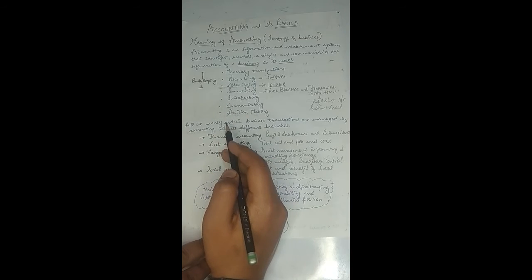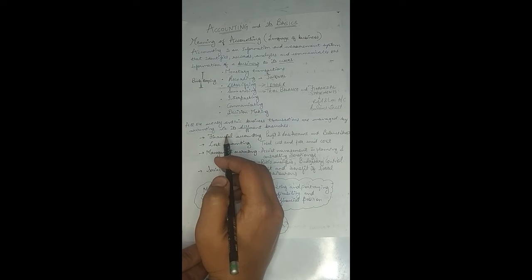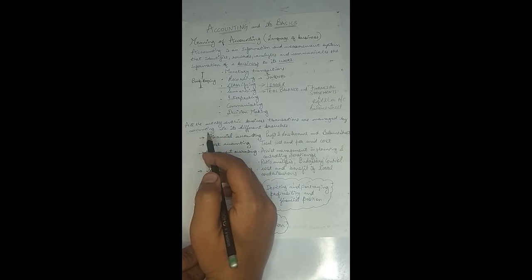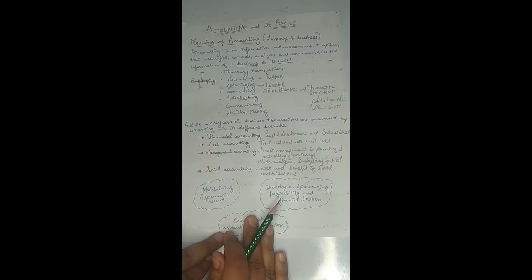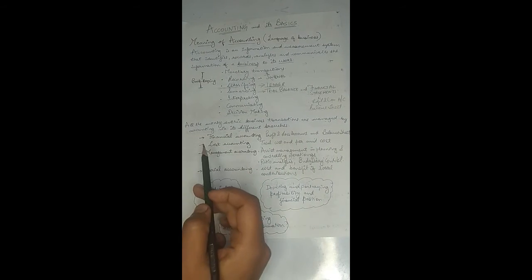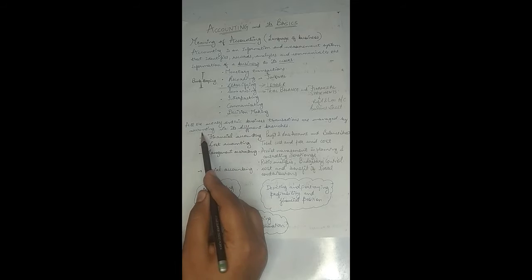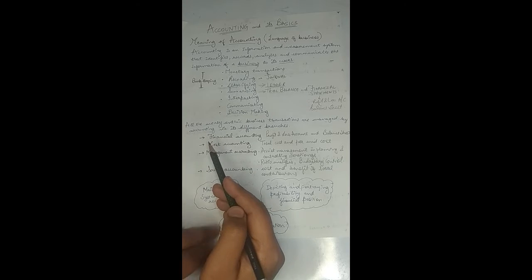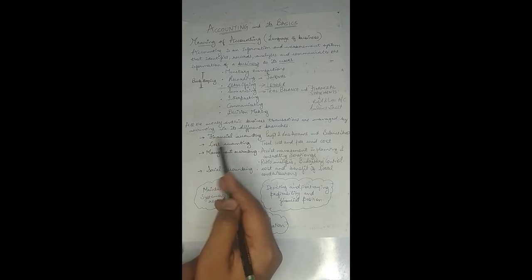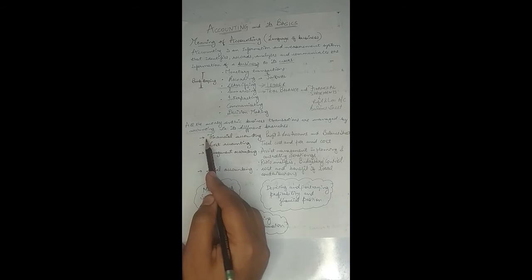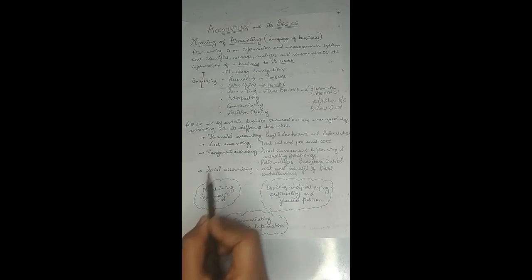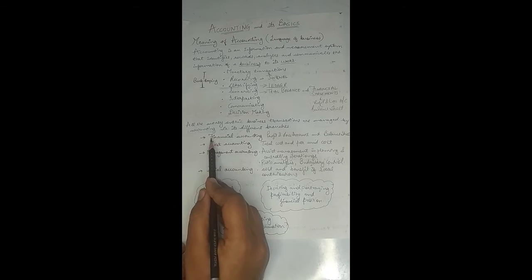Let's move ahead with the branches of accounting, right? What are the types of accounting, or you can say what are the branches of accounting? See, all the financial transactions, as I told you, all the money-centric business transactions that are managed by accounting, are handled with the help of certain branches. So there are a number of branches of accounting. First of all, there is financial accounting, cost accounting, management accounting, and social accounting, right? So let's take them one by one.